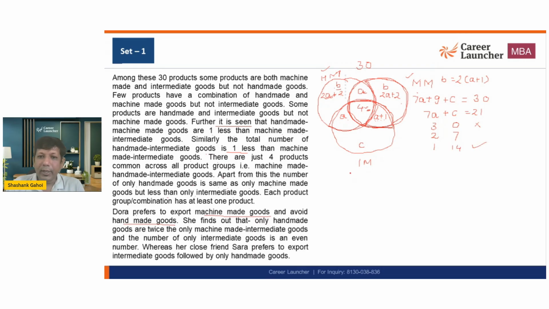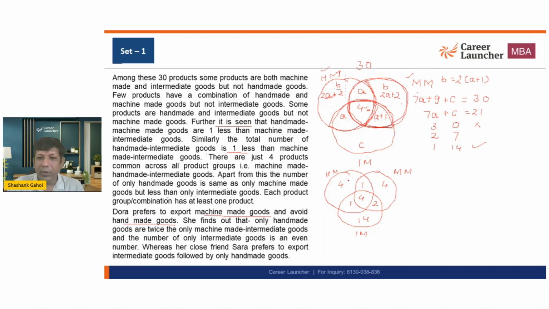So from here, now I'm going to redraw the diagram and place all the numbers over here. If A is 2, A plus 1 will be 3, and that's not a possible arrangement because A plus 1 has to be an even number. Now I'm going to say this is handmade, this is machine made, and this is intermediate. This value is given to us as 4. Now A is 1, so A is 1, A is 1, and A plus 1 is going to be 2. This value becomes 4, this value becomes 4, and this value becomes 14.